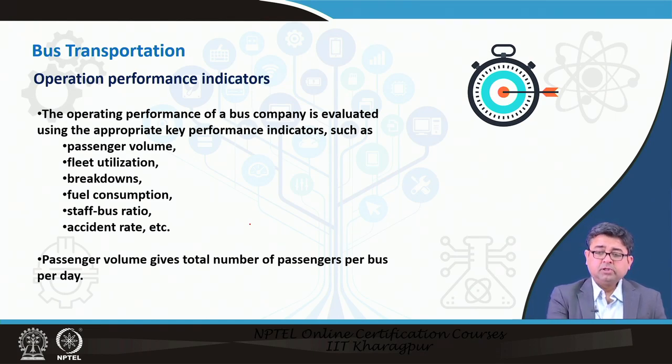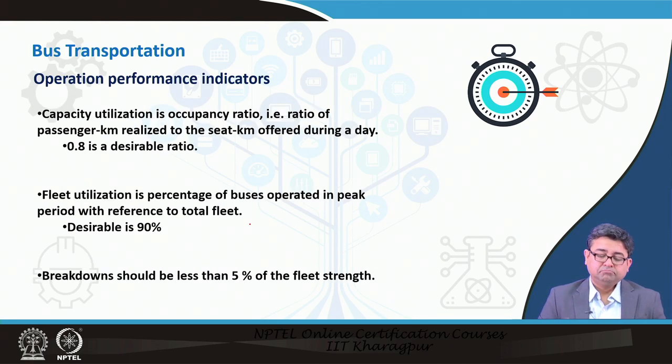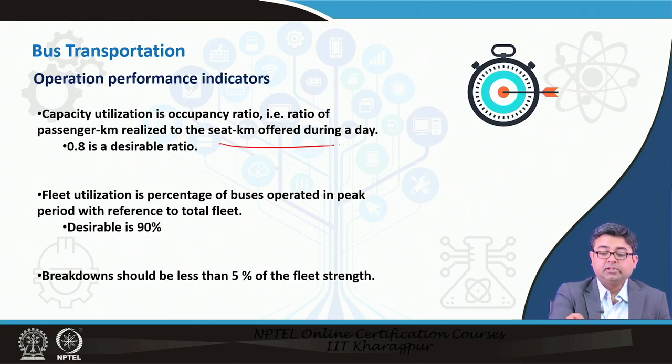Passenger volume: you want to know the total number of passengers per bus per day your system is carrying. If they are doing well, and you are collecting enough revenue, then you are doing pretty well as a service. Capacity utilization is the occupancy ratio, that is the ratio of passenger kilometers realized to the seat kilometers offered. So, you may have a lot of seats available, that means your fleet may be large, but there are not many passengers that are using those seats to travel longer distances.